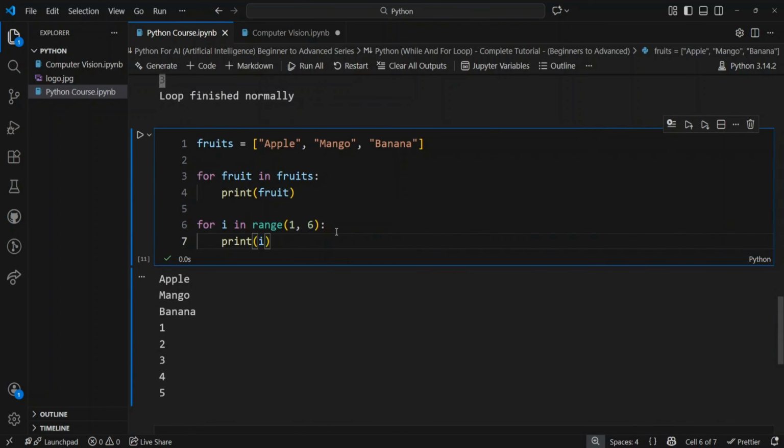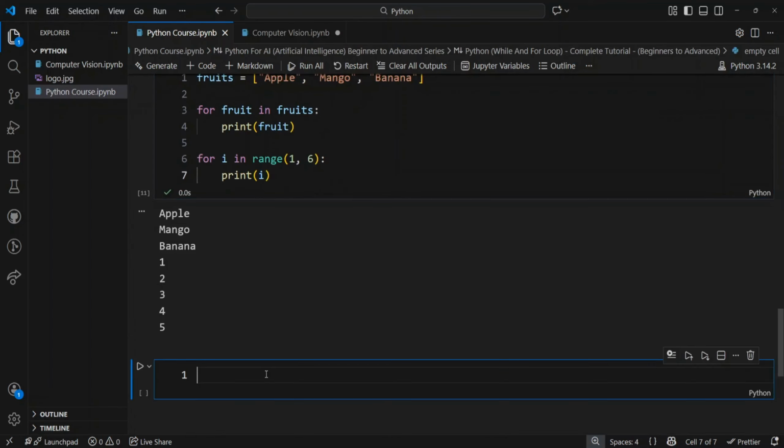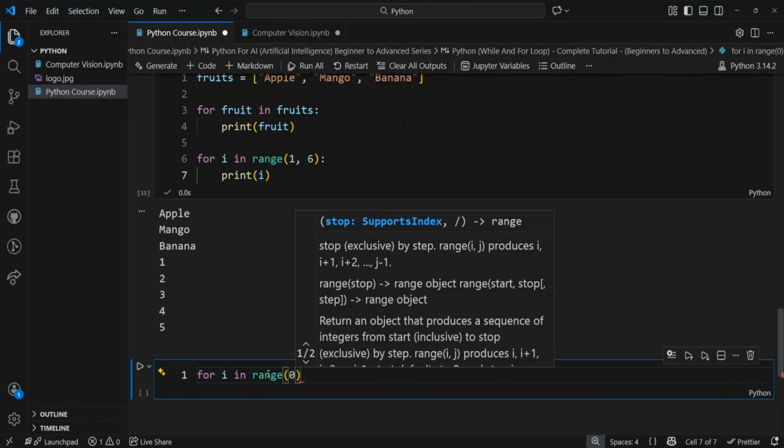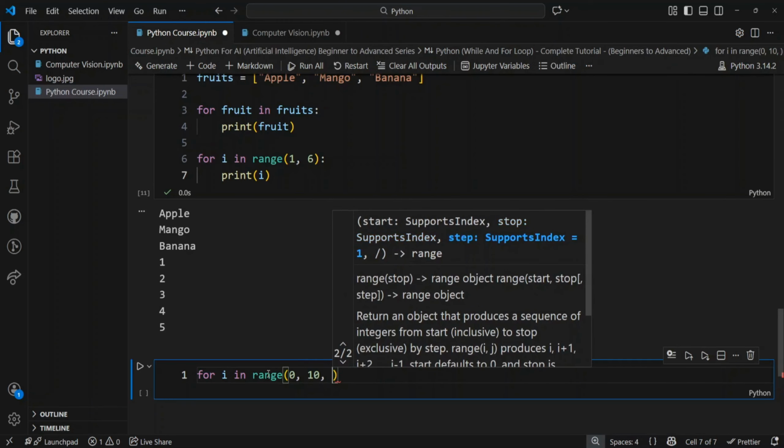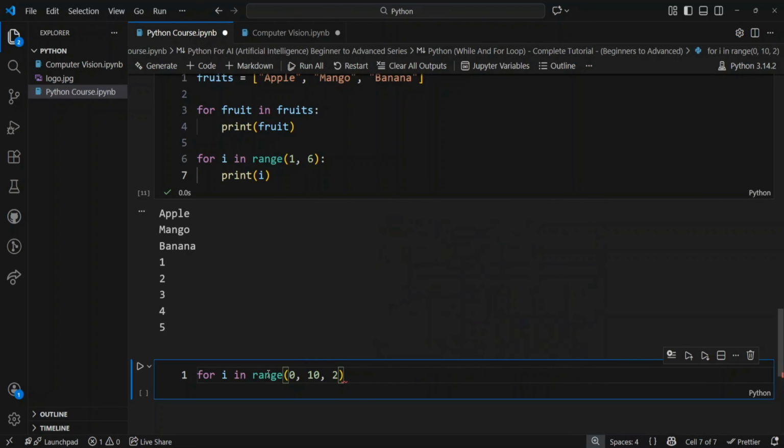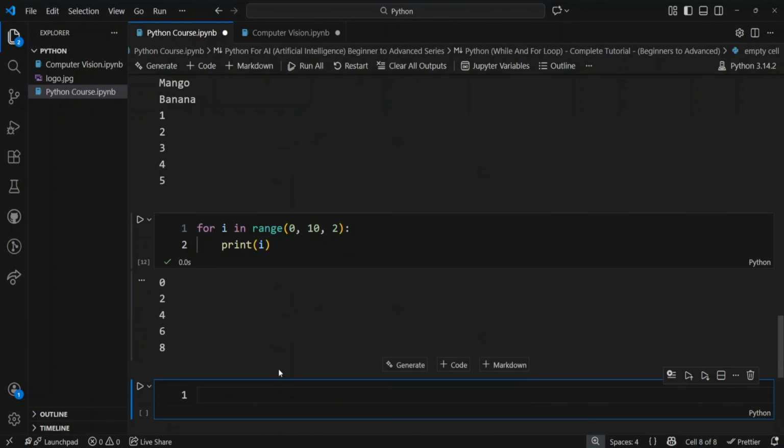We can also specify a step in range. Let's say, for example, if you want to print even numbers, let's say for i in range, first one is 0 and then till 10, and then we want to specify a 2, so this will basically print all even numbers, print i. Let's execute the code. So 0, 2, 4, 6, 8.